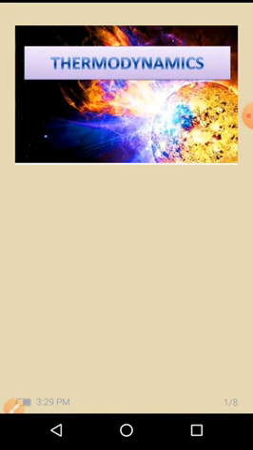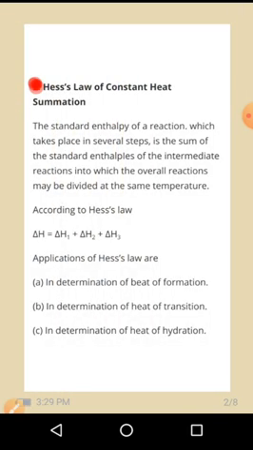So in that, open system, closed system, and the state functions, work, enthalpy, and their applications, as well as the measurement of delta U and delta H, also the relationship between Cp and Cv for an ideal gas. So in this class we are going to discuss about Hess law of constant heat summation.